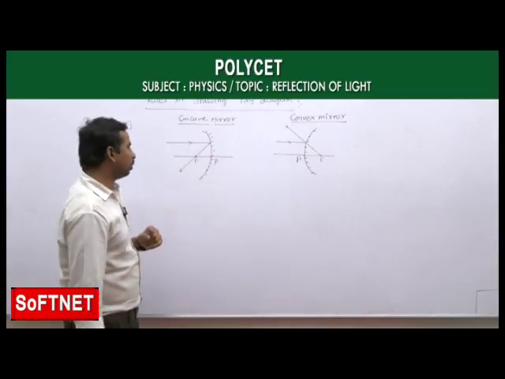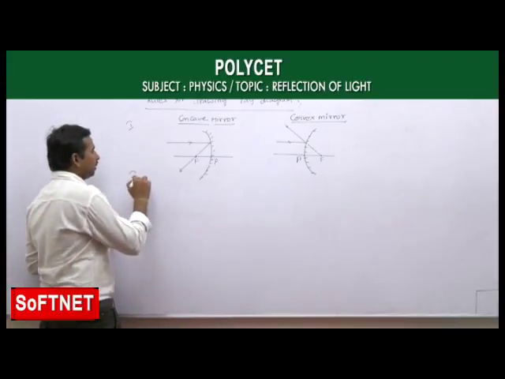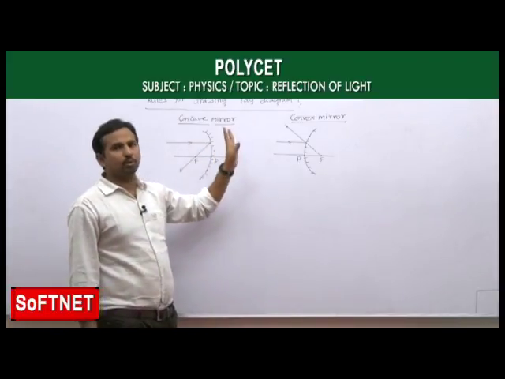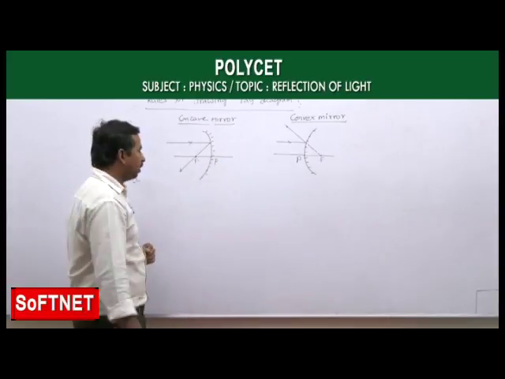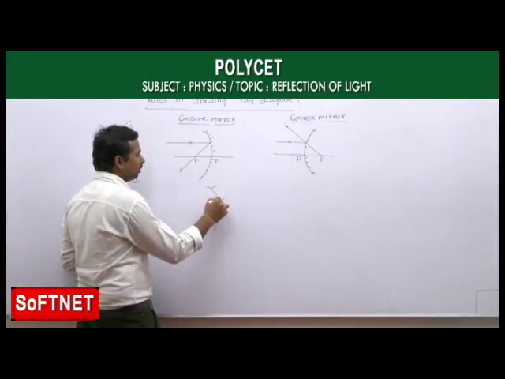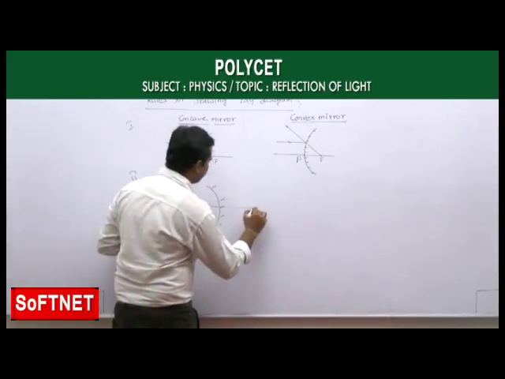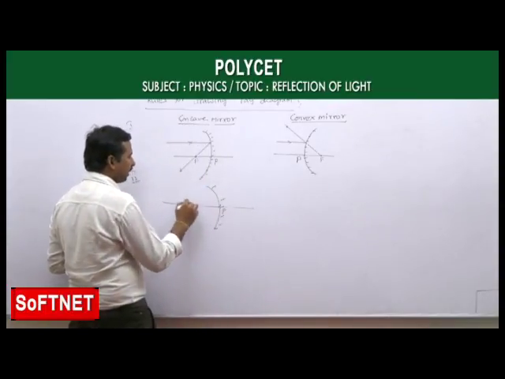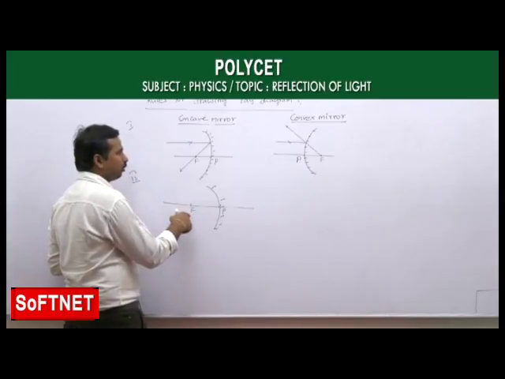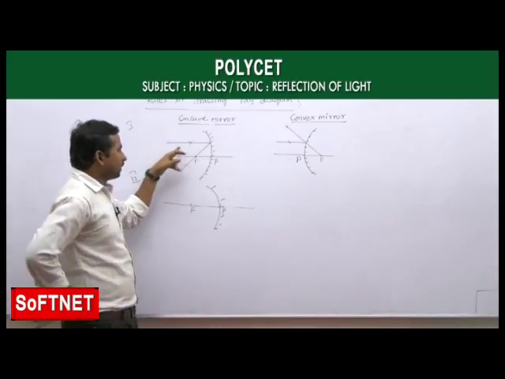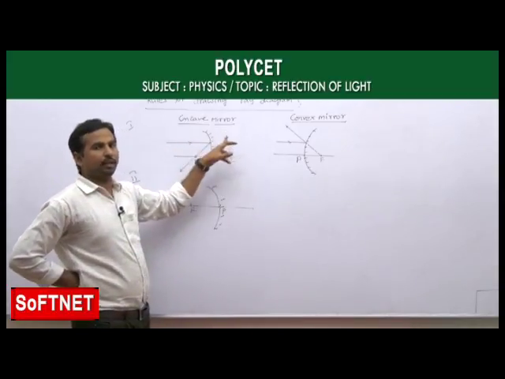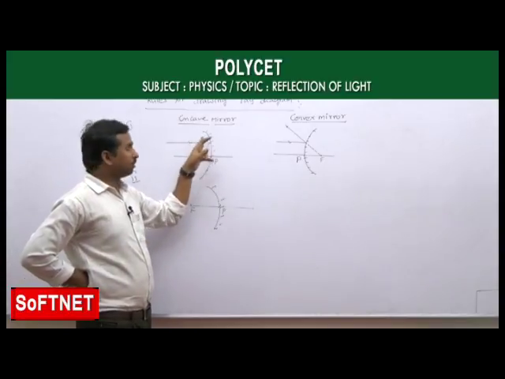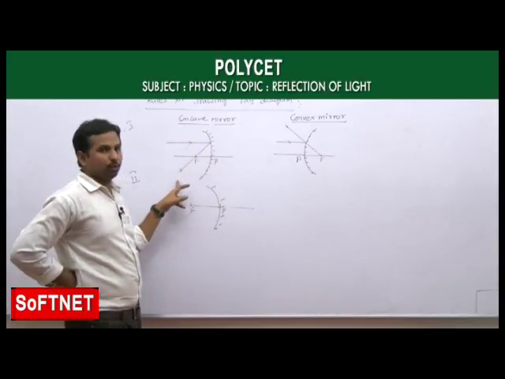When it comes to rule 2, the second one, rule 2 is exactly opposite to rule 1. Now we are taking a light ray to this concave mirror, for example, which is passing through the focus. In the first case we took a light ray parallel to the principal axis so that it passes through the principal focus.